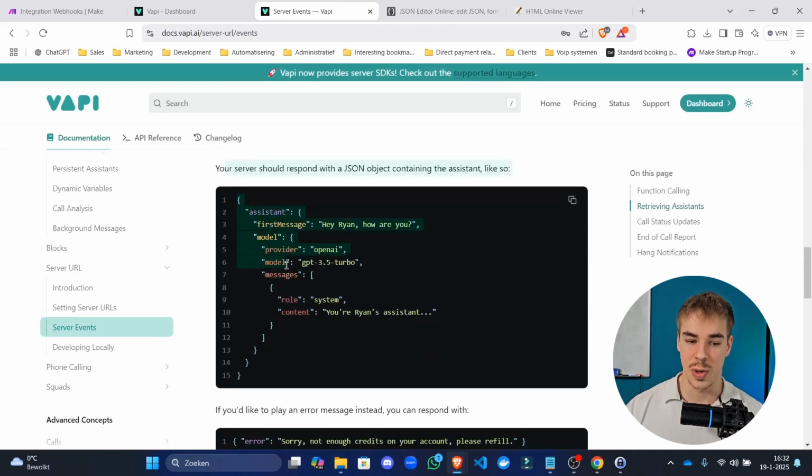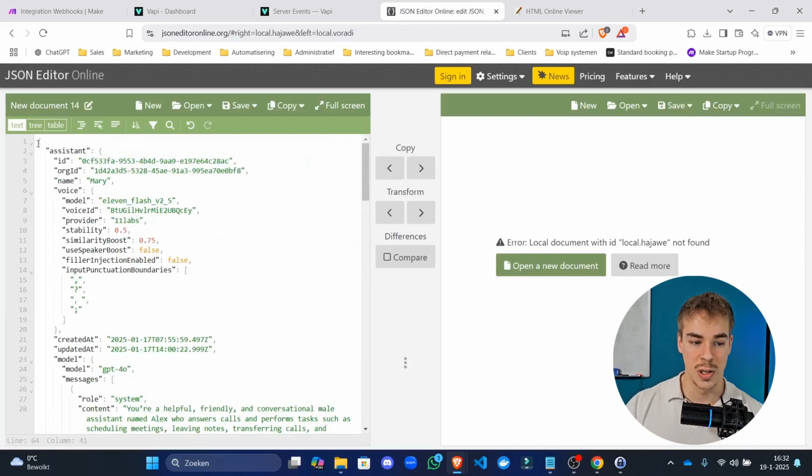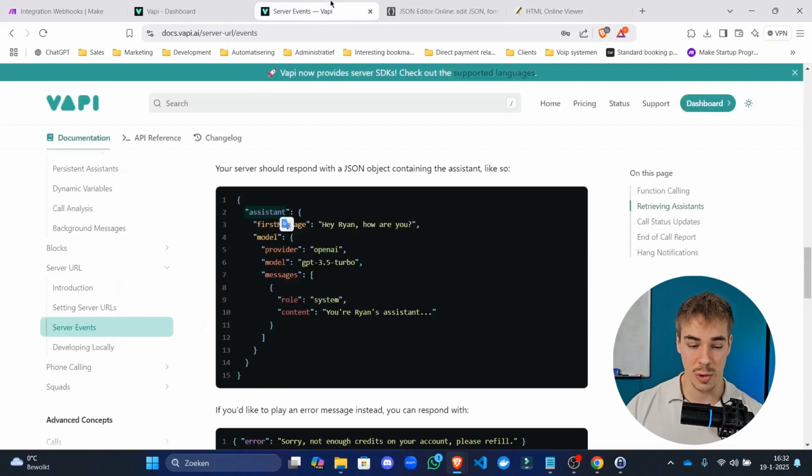So this is a transient assistant. As you can see, it looks similar to what we have right here. So we have the curly bracket, assistant, and then everything inside of those curly brackets. And that's the same thing that you have right here. Now, I think that the assistant template or example that you get right here is already something that you can answer the phone with. But of course, not a lot of things are added here.